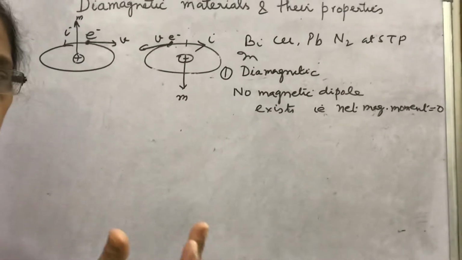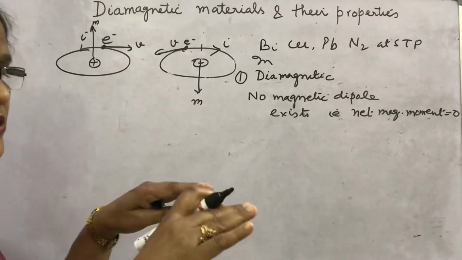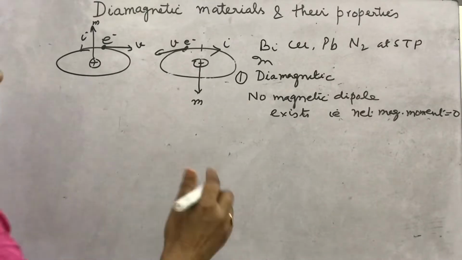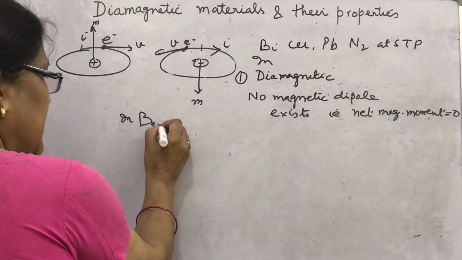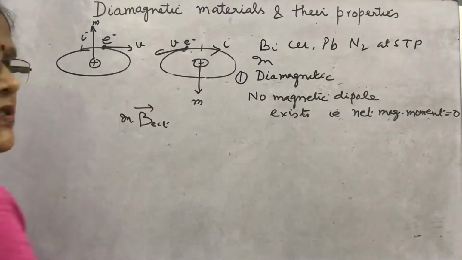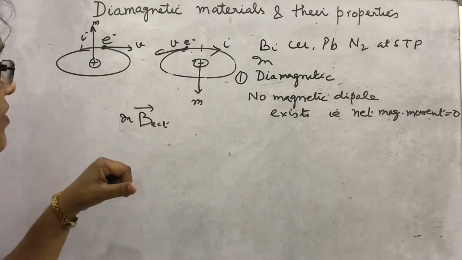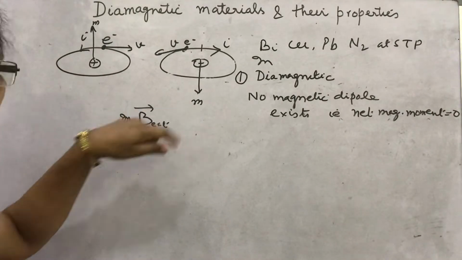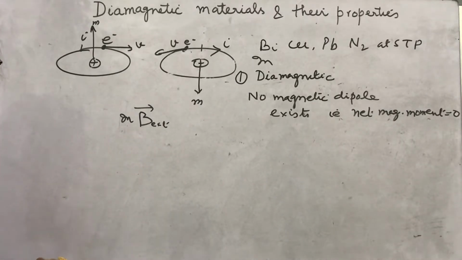What happens when the diamagnetic substance is placed in external magnetic field? In placing external magnetic field, suppose we say this is B external, the magnetic moment of the electrons, which is opposite to the applied magnetic field, slightly increased.